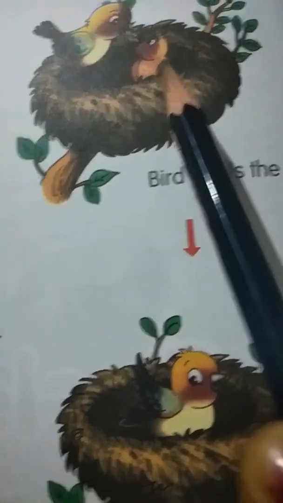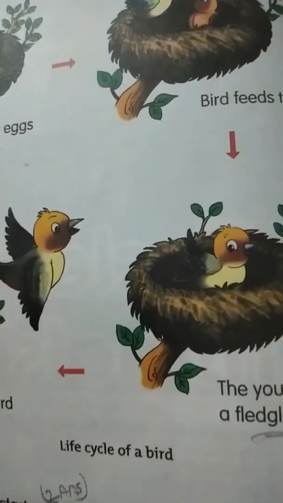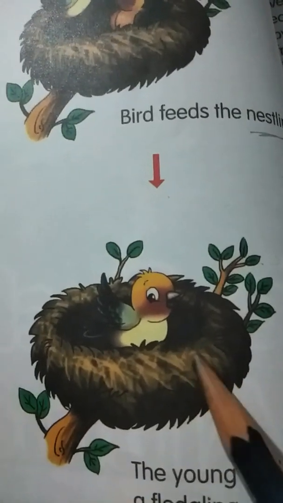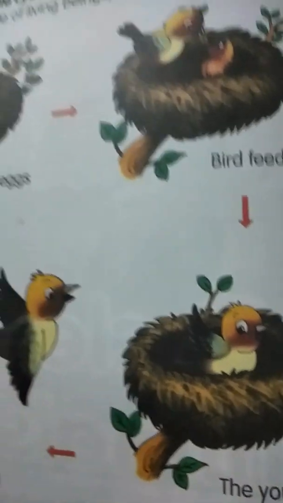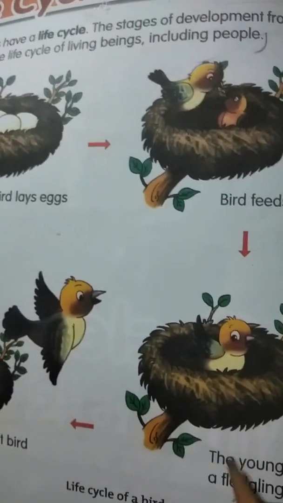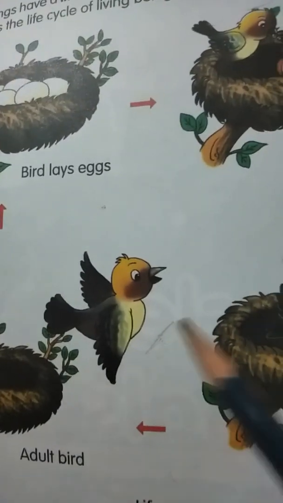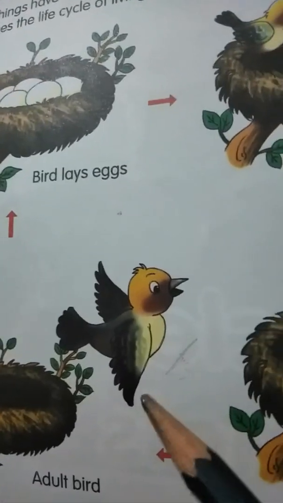Now the next one. The third stage is called fledgling, when the young bird is able to fly. Okay, so in the third stage the bird is ready to fly, the young bird it has become. When the bird is ready to fly, it is called a fledgling. Now the last stage, after the young stage, when it is ready to fly, that is called a fledgling, and afterwards the last stage is called the adult stage, right?